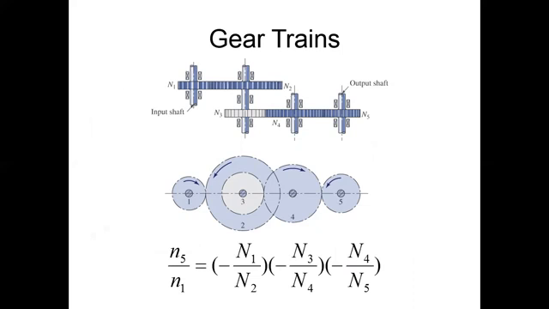This is the same as what you studied in fifth semester in belt drives. There are compound belt drives where the velocity ratio is taken as N5 upon N1, or you can say the velocity of the last drive to the velocity of the first drive is equal to the product of the driver diameters divided by the product of the driven diameters. The same way, N5 upon N1 is equal to the product of the driver gears, N1, N3, N4, divided by the product of the driven gears, N2, N4, and N5.